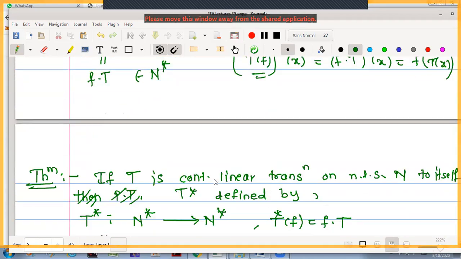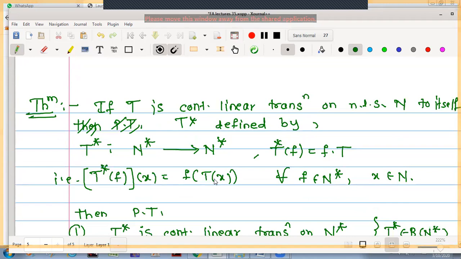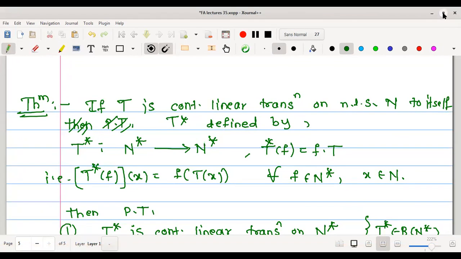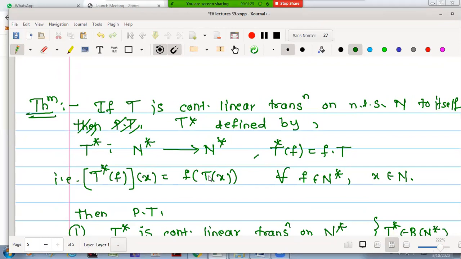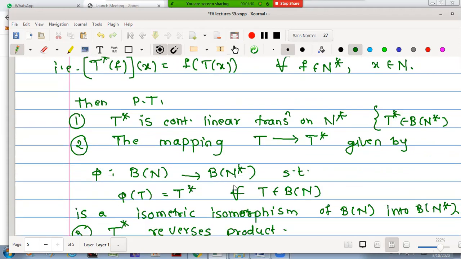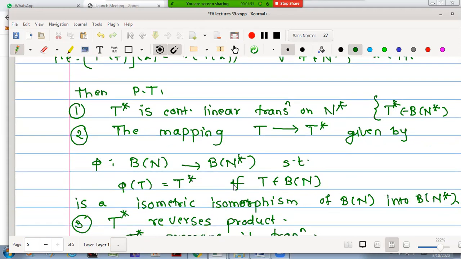Then we moved towards the theorem. There are many points to prove in the theorem itself. This is the theorem which we want to prove: if T is a continuous linear transformation of a normed linear space n into itself, then T star, a mapping from n star to n star defined by T star of f operated on x is f of T of x for all f in n star and for all x in n, is a continuous linear transformation on n star.